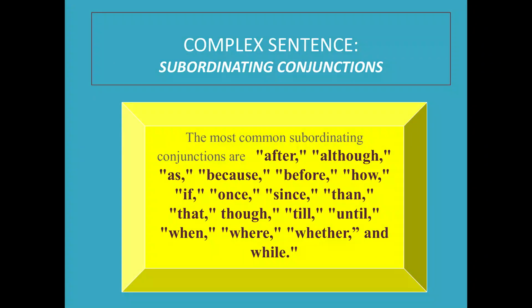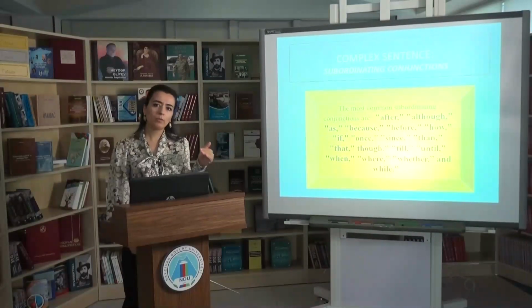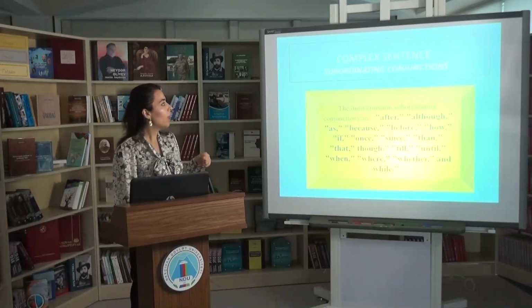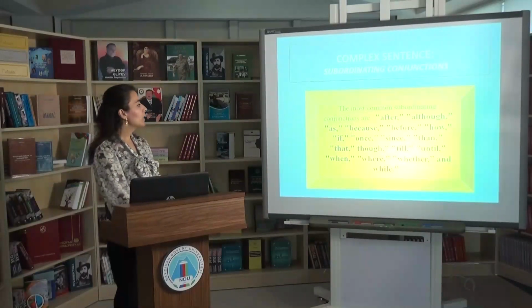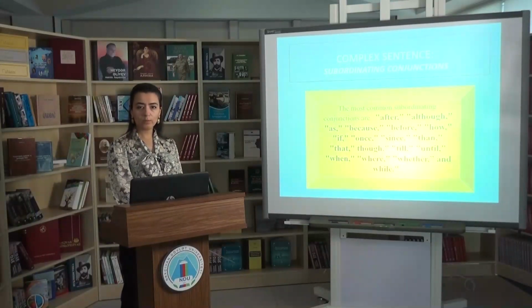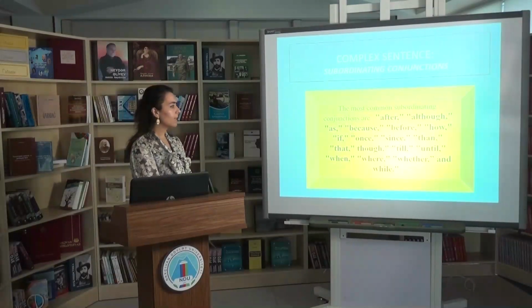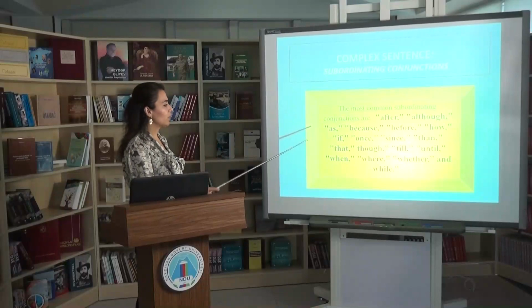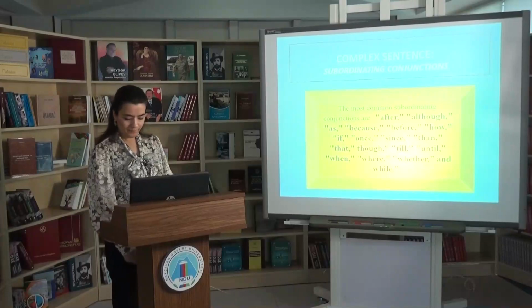I have listed the most common subordinating conjunctions that we use in our speech and in our writing. But I can extend it very easily because there are numerous subordinating conjunctions in English. The most common ones are after, although, as, because, before, how, if, once, since, then, etc. So you see it very clearly from our list.